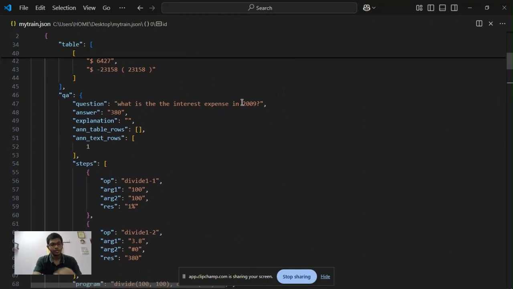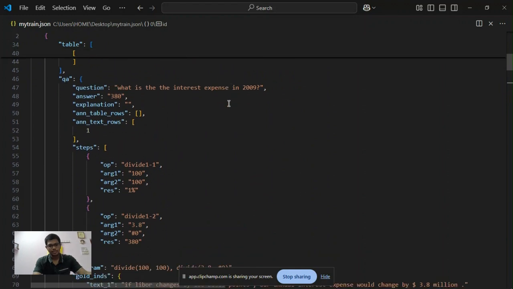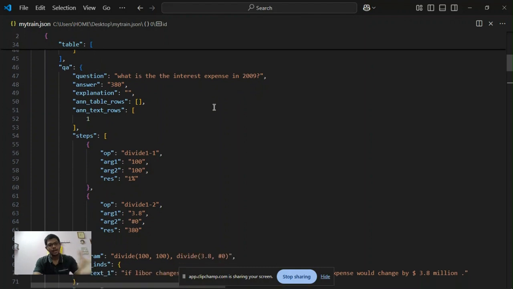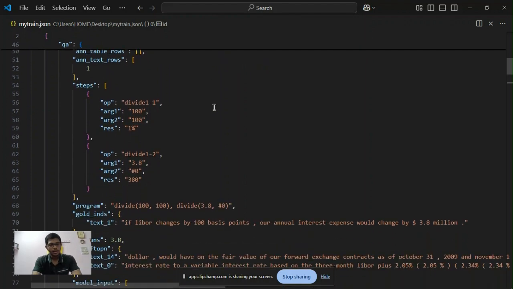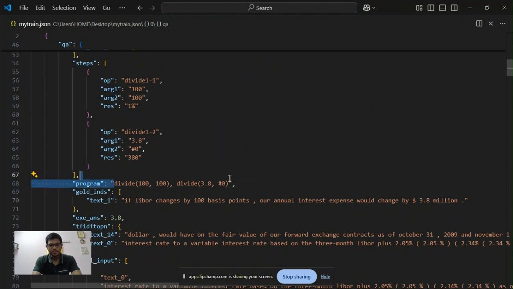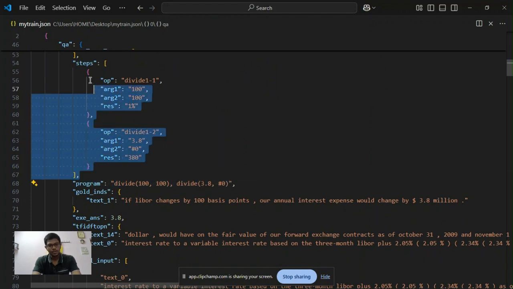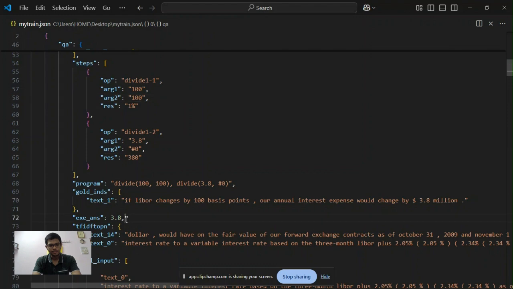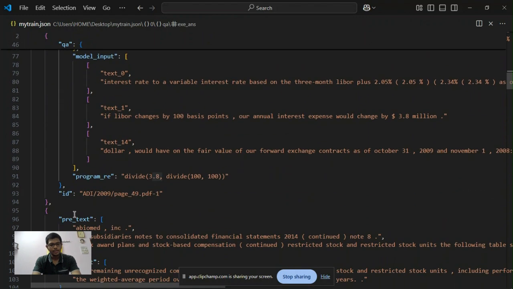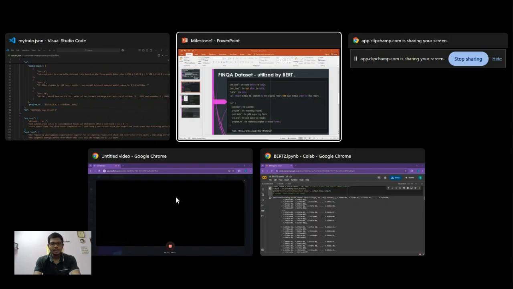So for this question, the collection of those three will be the context, and the answer can be found in that context. We need to use this program and undergo these steps to finally get the answer. And this is an ID which is unique for every different JSON object, and that is the data set.